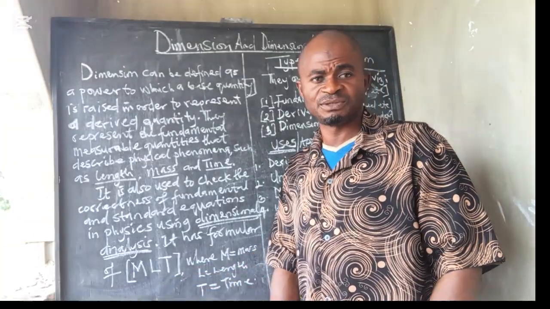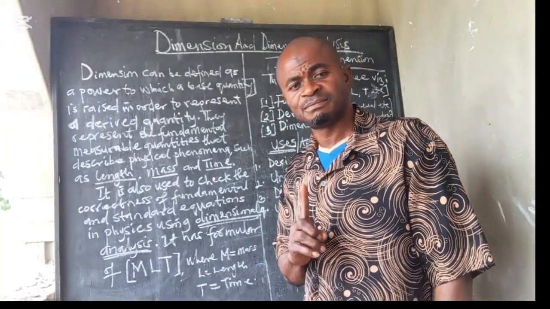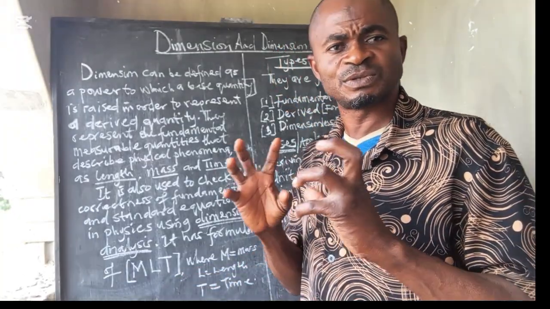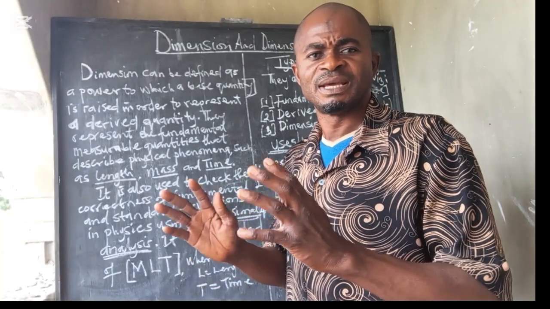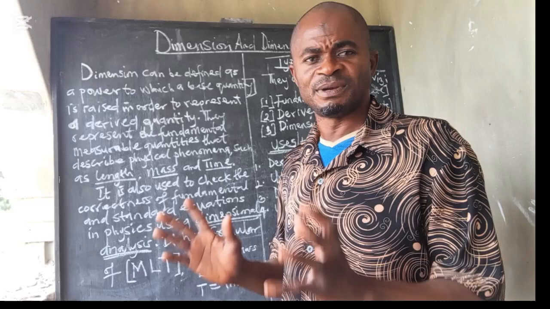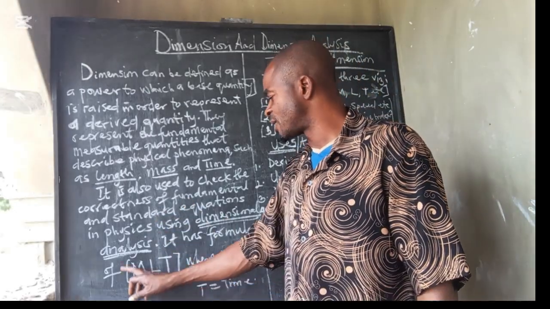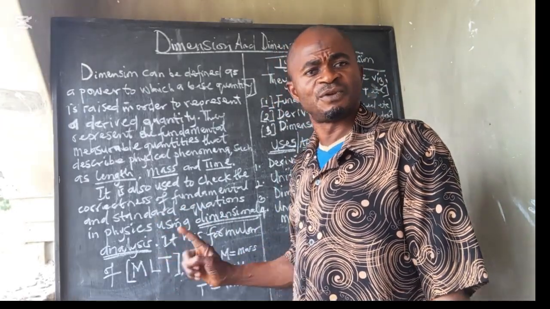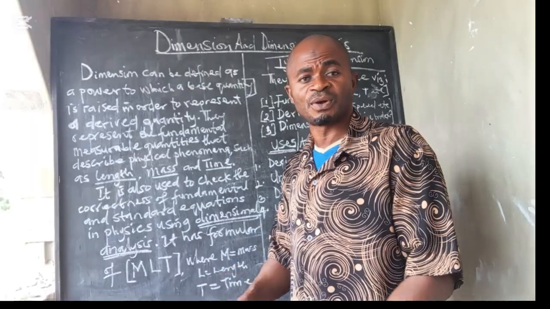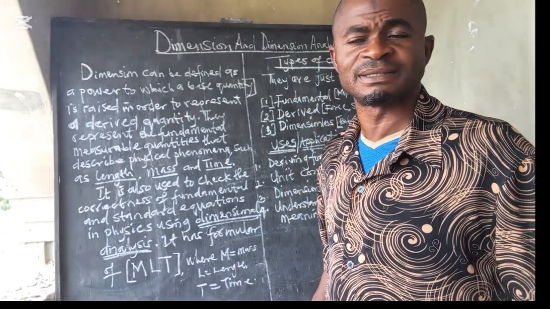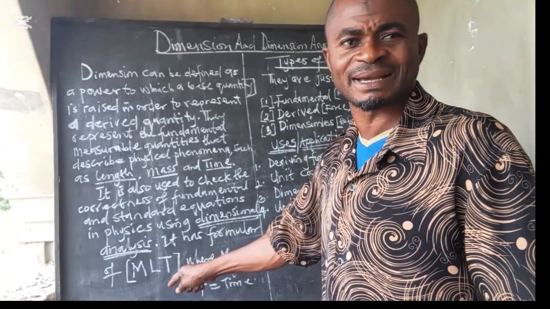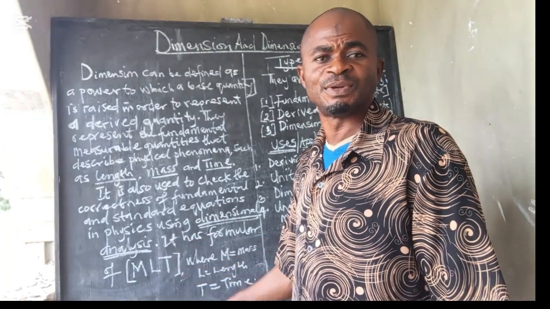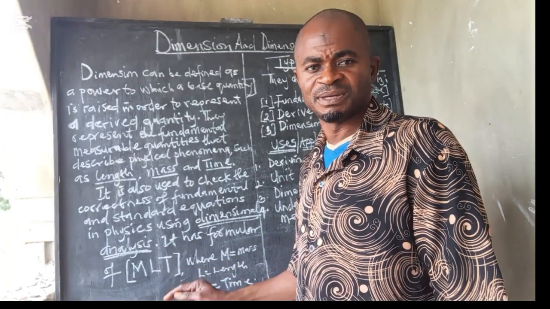MLT is the dimension formula. And mind you, any moment you want to do a dimension, when we reach the analysis and the physical formula application, you need to enclose it in brackets. This is not the curly bracket that we use in mathematics. You are going to use this simple square bracket any moment you are doing dimension application.